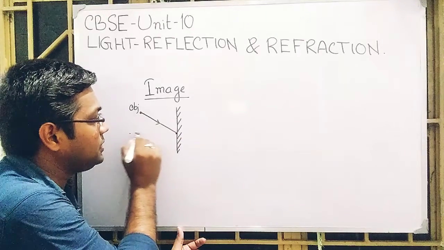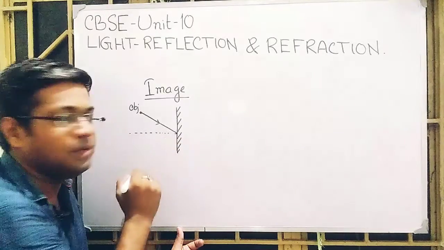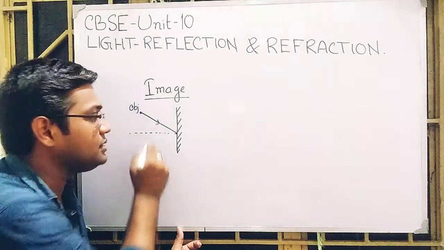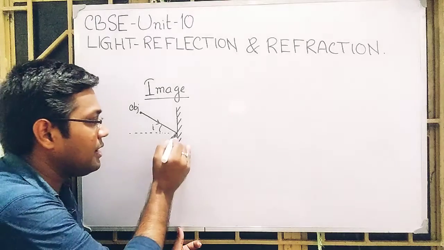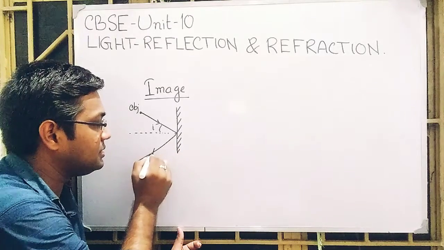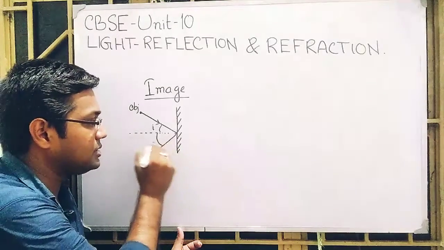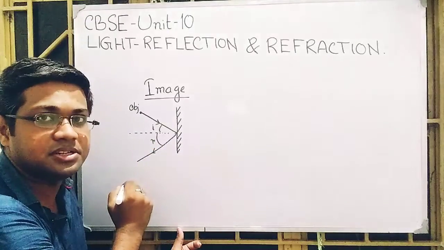This is the point of incidence. We can draw the normal at the point of incidence. This is the angle of incidence, this is the reflected ray, and this is the angle of reflection.